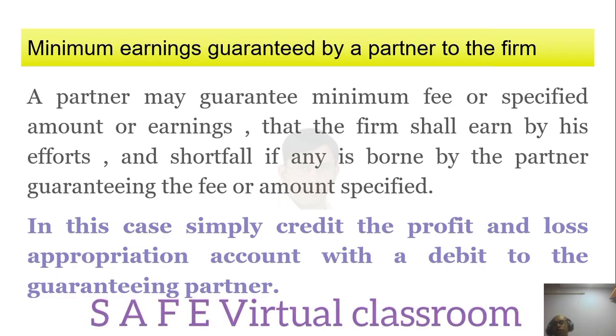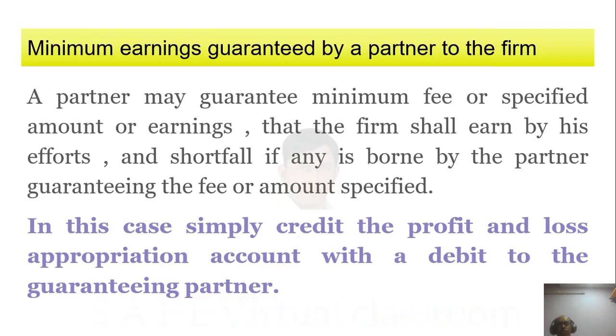So again, do this problem and you will understand it more clearly. It's a very simple thing. Whatever shortfalls are there, you have to just credit it to the profit and loss appropriation account. That's all.